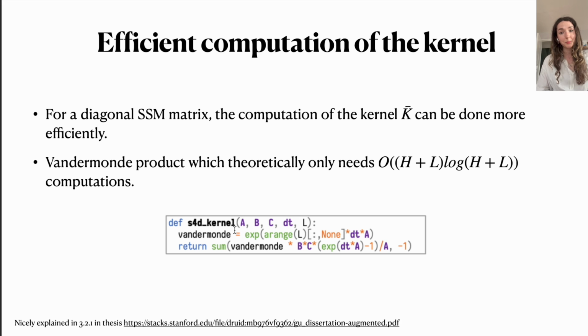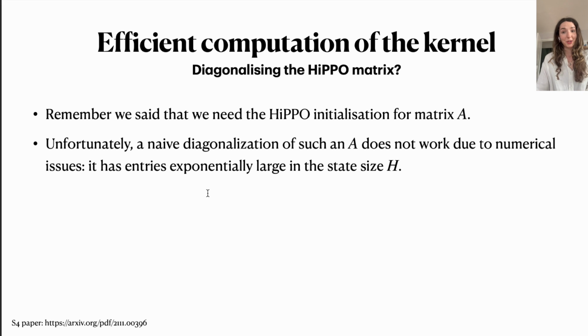And this is something that we like because for diagonal matrices, the computation of the kernel could be done a whole lot more efficiently, specifically, as very nicely explained in the original thesis that introduces S4. It would need order (H plus L) times log of (H plus L) computations using this Vandermonde product setup. So again, if we had a diagonalization of the matrix A, we could use the diagonalized representation of the state space model and basically be working with, instead of a full matrix A, only a matrix with elements on the diagonal.